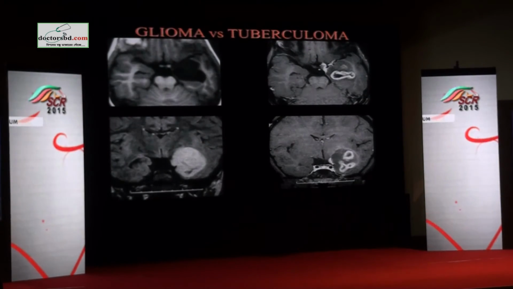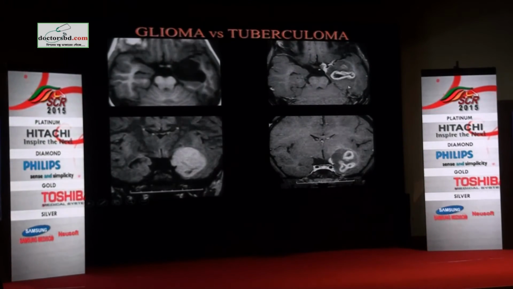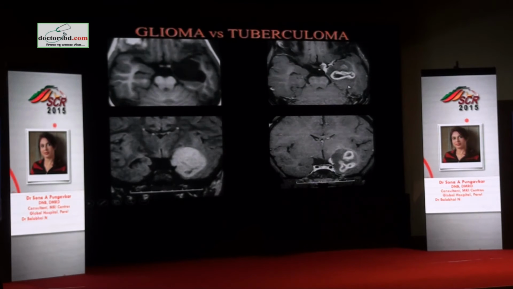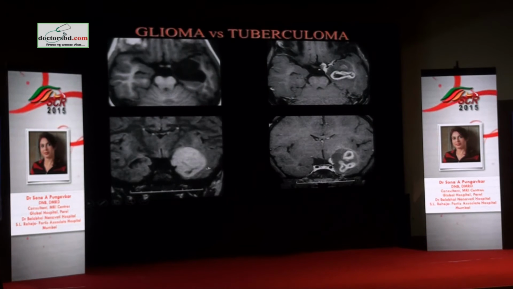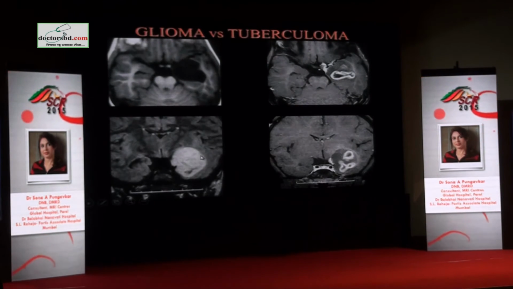Coming to glioma versus tuberculoma, a peripherally enhancing lesion. This must be a common issue even here. How do you differentiate a ring enhancing lesion from a neoplasm? So this is a young child with seizures. It's almost looking like a ring enhancing lesion, but if you see the T2 signal is quite bright, so we know we are not looking at a tuberculoma, but then what is this?